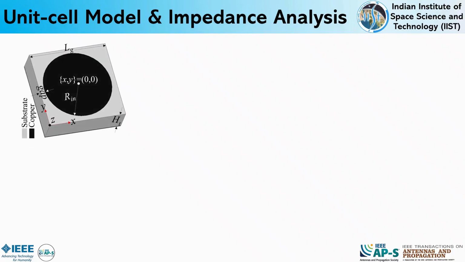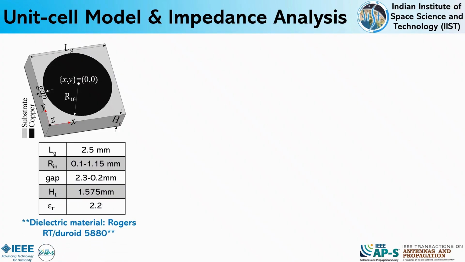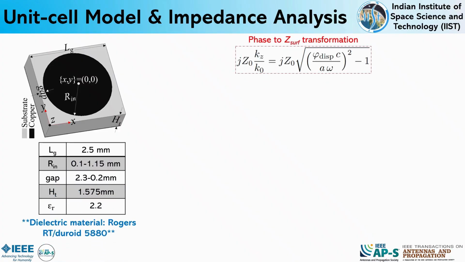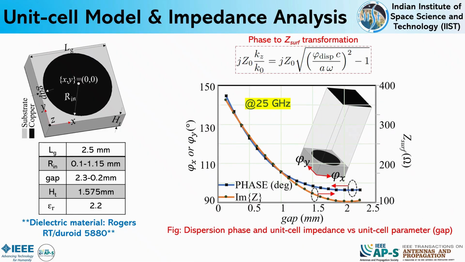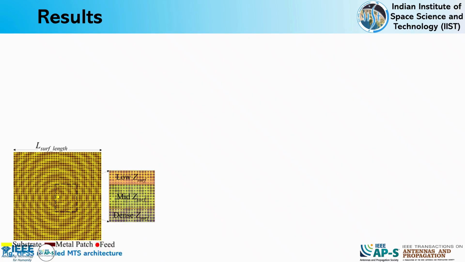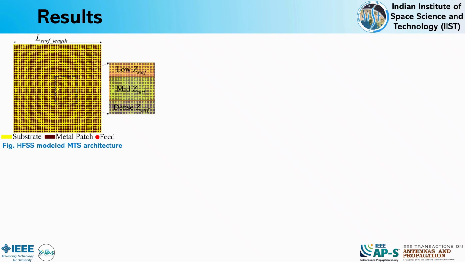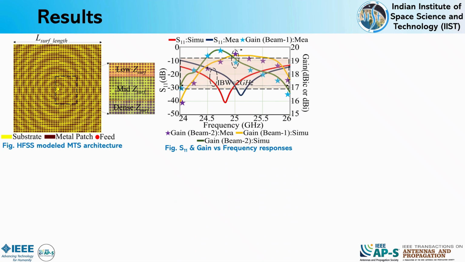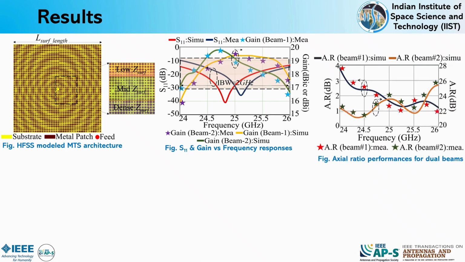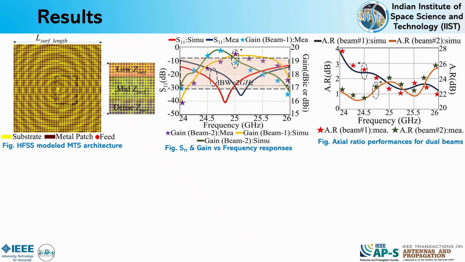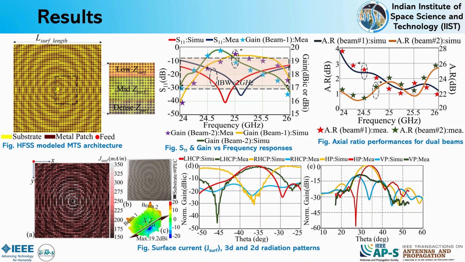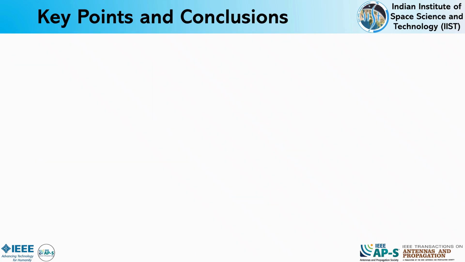The metasurface is implemented on the Rogers 5880 substrate using a precise phase-to-impedance mapping to accurately control the beam pointing and polarizations at 25 GHz. The proposed antenna achieves a peak gain of about 19.2 dBi, an axial ratio bandwidth exceeding 18%, and a side lobe level below minus 18 dB, resulting in improved gain bandwidth performance of dual polarized dual beam operation in this work.